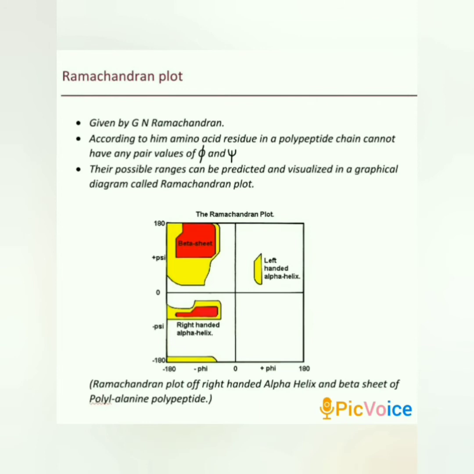Ramachandran plot. It was given by G. N. Ramachandran, who recognized that an amino acid residue in a polypeptide chain cannot have any pair of values of psi and phi. The possible ranges of psi and phi can be predicted and visualized in a graphical diagram called the Ramachandran plot. The Ramachandran plot of a right-handed helix and beta sheet of a polyalanine polypeptide is shown in the given figure.